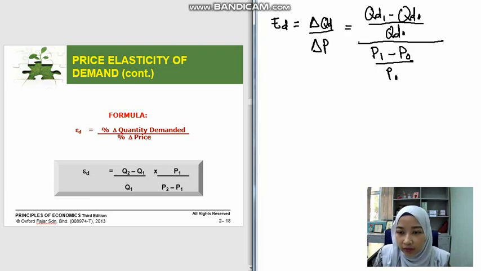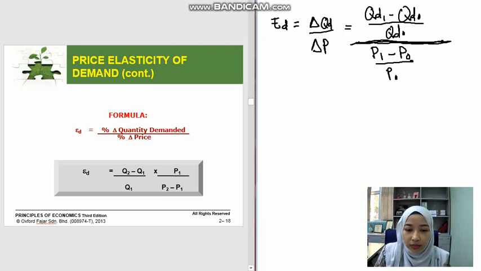Or instead of dividing change in quantity demanded by change in price, you can also multiply, like the one in your slide here, in which you have to rotate the change in price, so P2 minus P1 should be at the bottom and P1 should be on top.